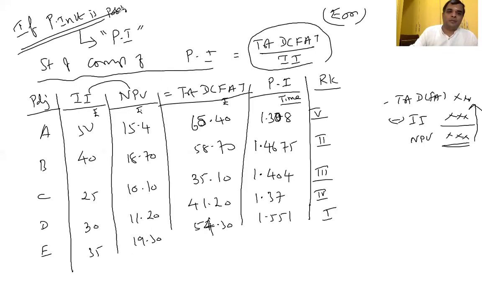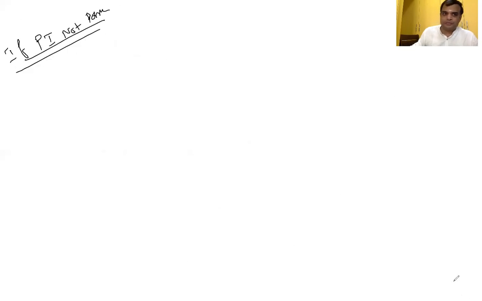Here, partial investment is not possible. Am I right? Are you with me or not? Yes, sir. So, partial investment not permitted means what? Indivisible or divisible? Indivisible. In case of indivisible, which is the criterion? Net present value. Are you with me or not? Based on net present value, we have to take the problem.